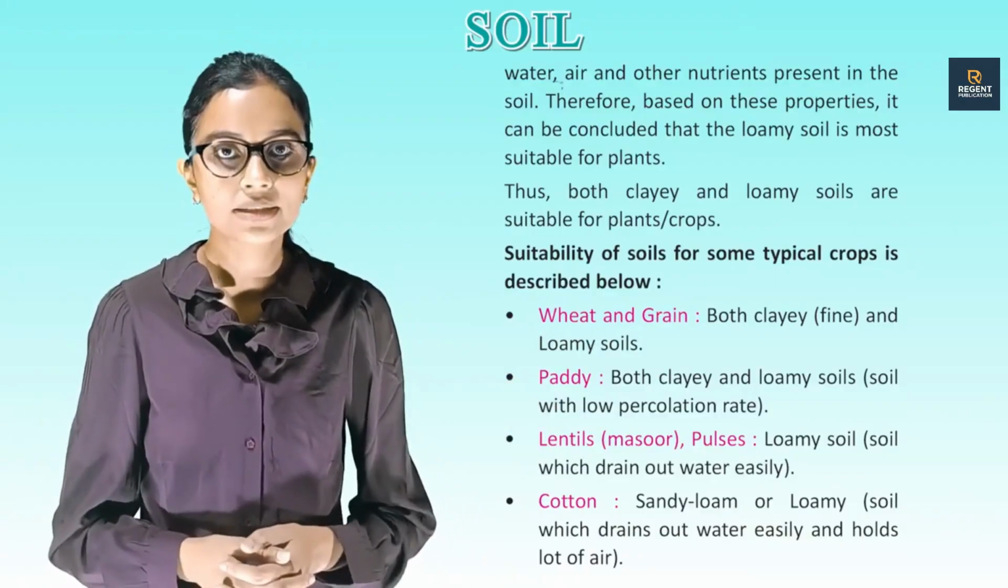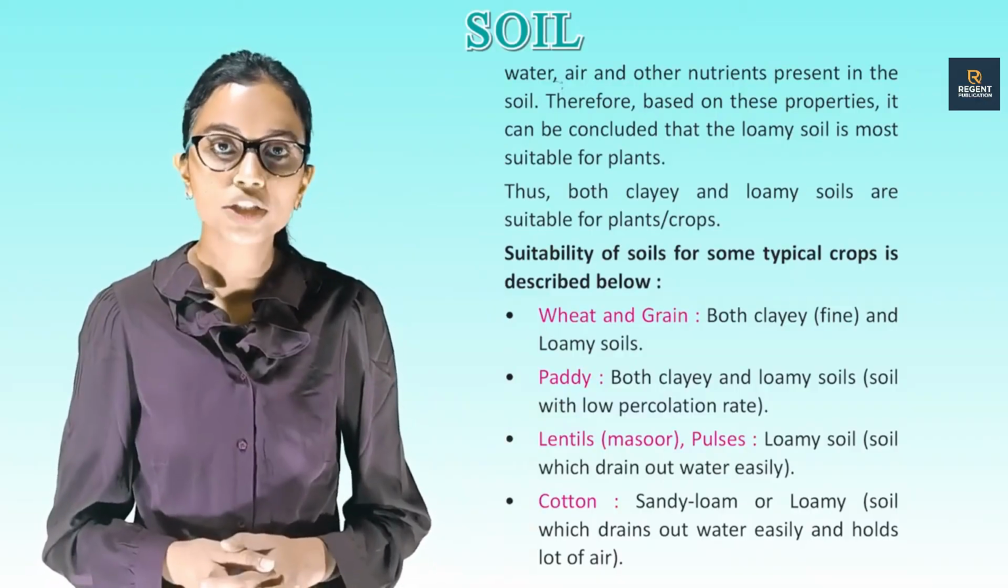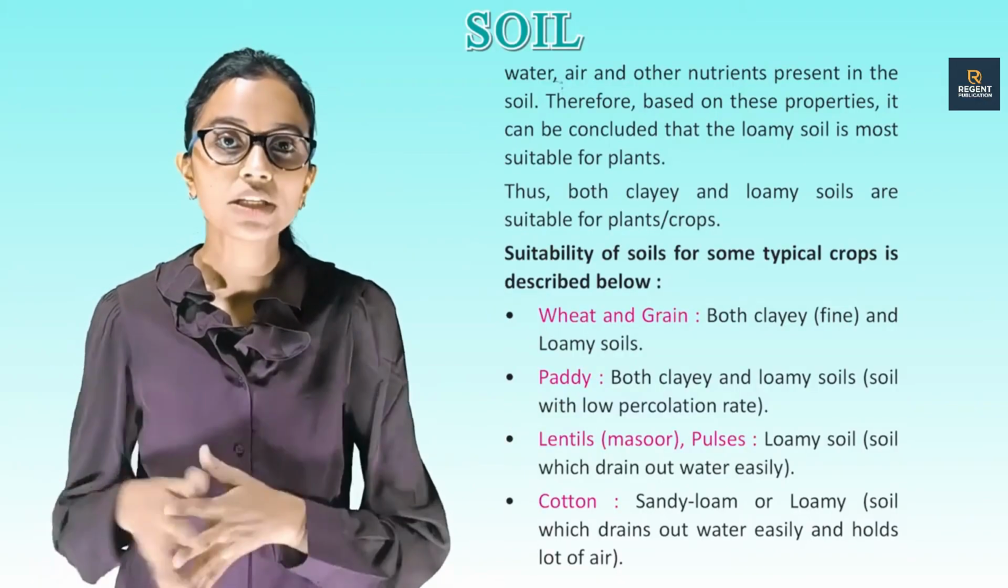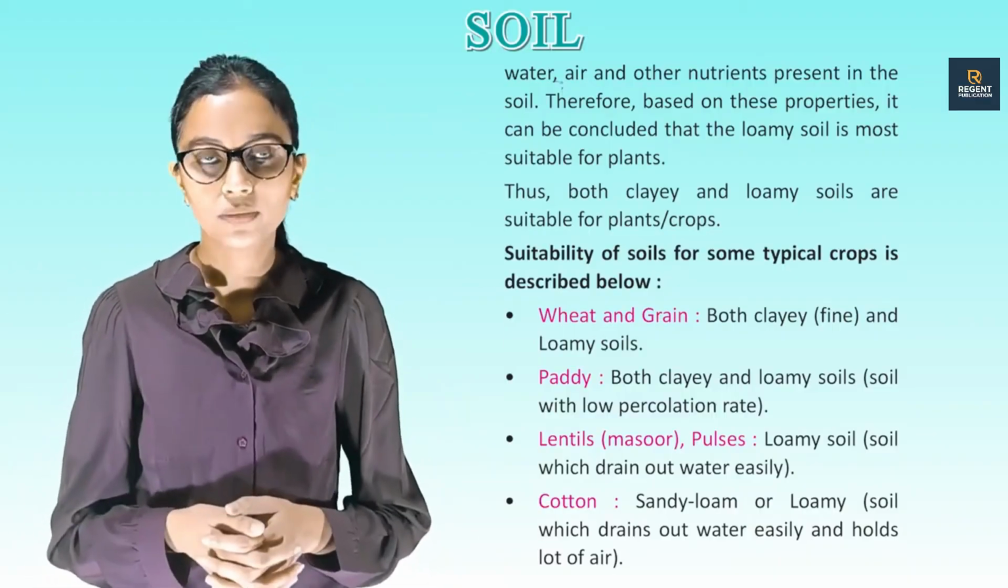Lentils, masoor, pulses: loamy soil which drains out water easily. Cotton: sandy loam or loamy soil, which drains out water easily and holds a lot of air.